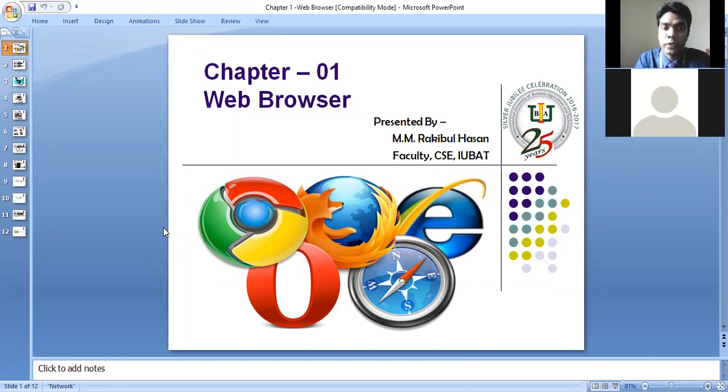So our first chapter is web browser, and so far we discussed what a web browser is, who invented it, the basic user interface of a web browser, and how to use it. But you are not going to get any question from this web browser chapter.